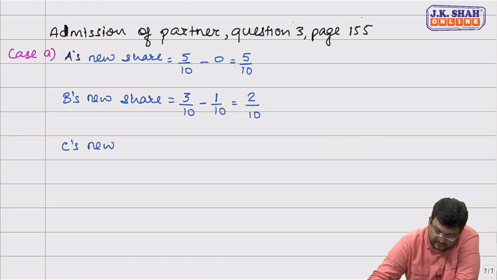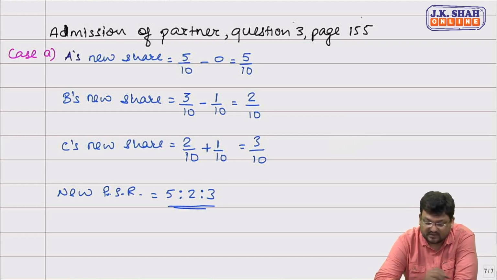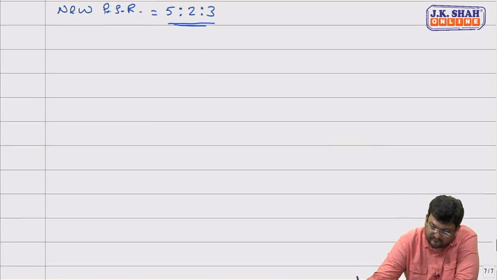C's new share. C's old share is 2/10 and C receives 1/10 share from B. So C's new share will be 3/10. So we may say their new profit sharing ratio will be 5/10, 2/10 and 3/10, that is 5:2:3, correct? Yes, sir. Let's go to next case then.